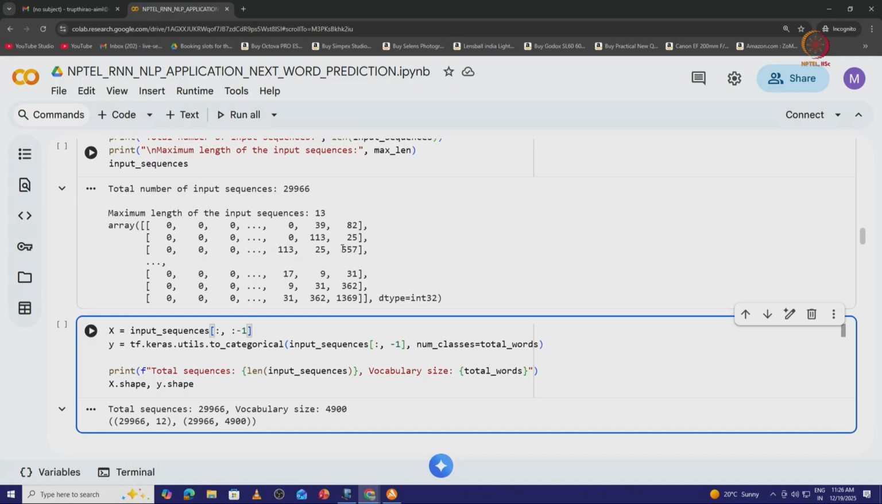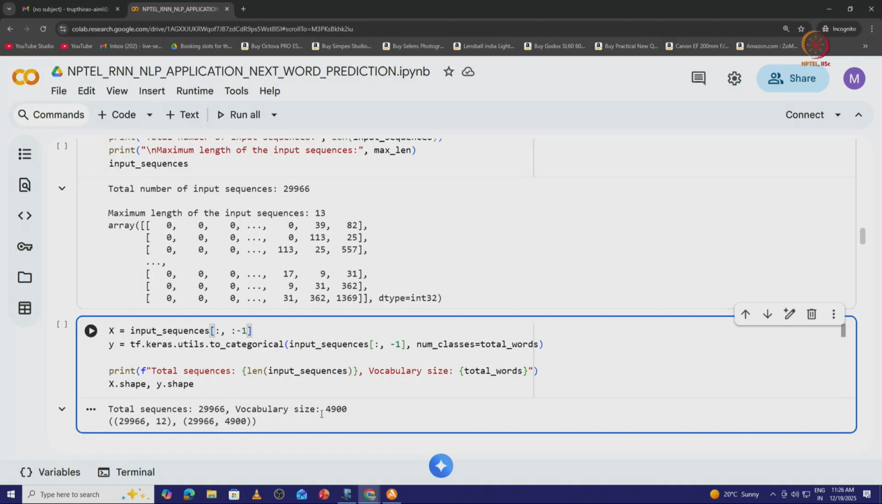Here, from the utilities function of Keras, TensorFlow, I convert y into categorical. Why I say categorical is because this is more or less a supervised learning format now. We can consider it as a multi-class classification because the number of words is 4,900 here. So the number of classes will be the same as the total number of words, 4,900 different words. Now I print the shape of x and y and the total number of sequences present. The total sequences present are 29,966.